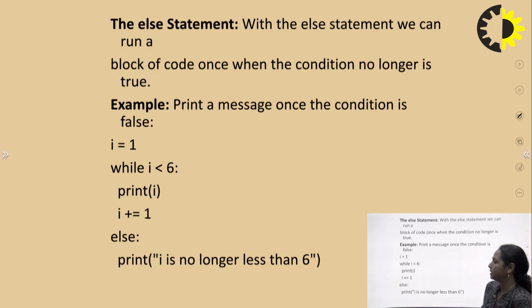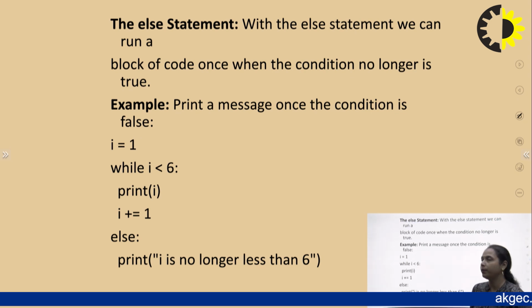Next is the else statement. This is again a new feature provided by the Python programming language, which is not supported by other languages. Usually we use the else statement with conditional statements, for example with the if part. But in Python, we can use this else statement with loops also, either a for loop or a while loop.